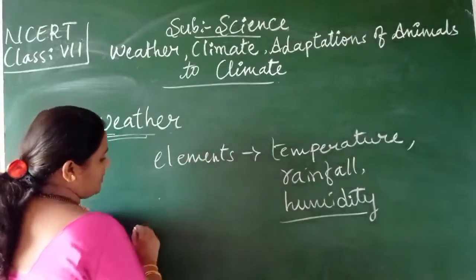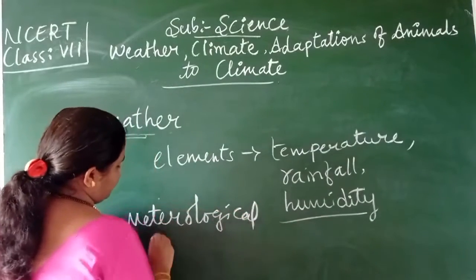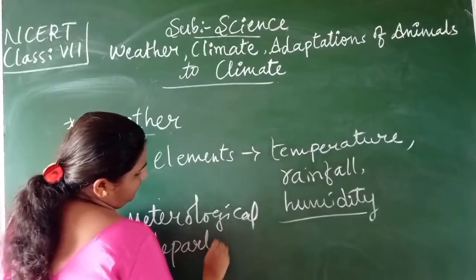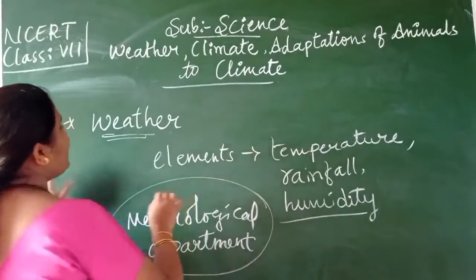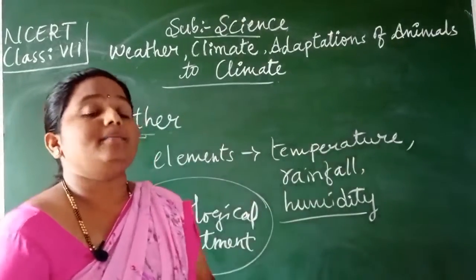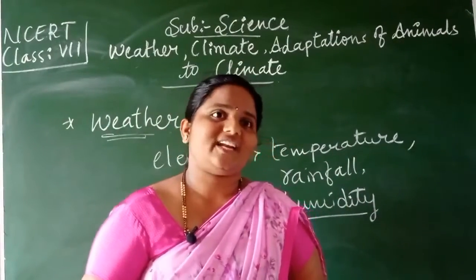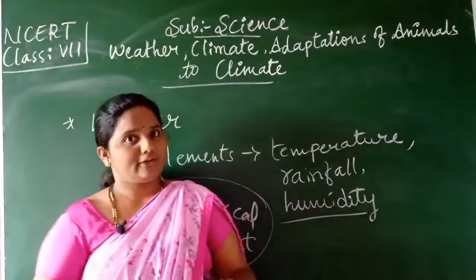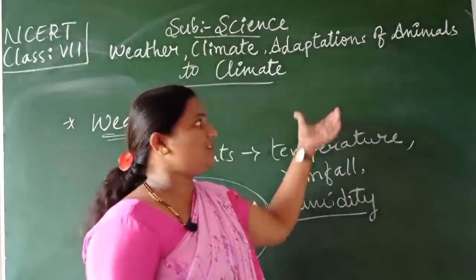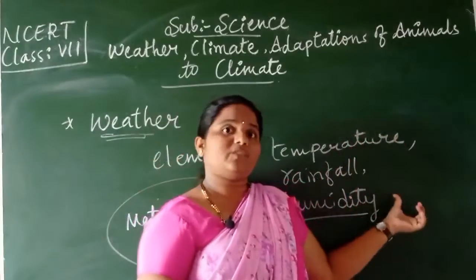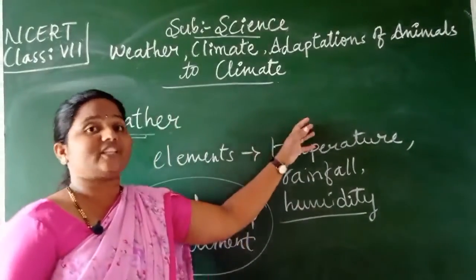Who will give, children? The meteorological department, the people who are working in the meteorological department. They will give information about the weather, and based upon this we will plan whether to go out or not, isn't it, children? For example, when we look at the newspaper, we will get the information easily, children. They will mention the date, then temperature, humidity, rainfall, all such information.